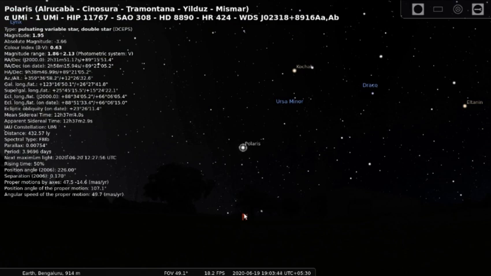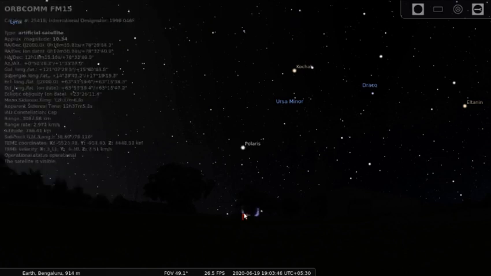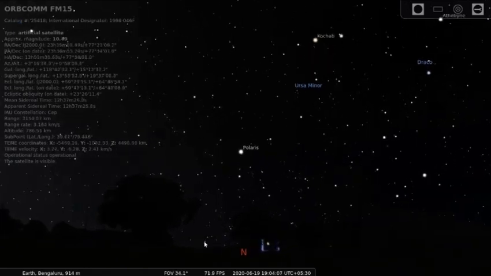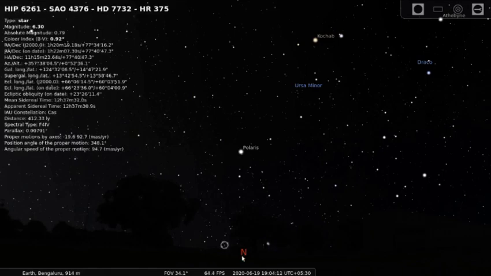So if I click here somewhere, you will see that the declination is 78 degrees, or let's take a star very close to the horizon. Let's take this star. Okay, so the declination of that star is basically 77 degrees 34 minutes and 16.2 seconds.